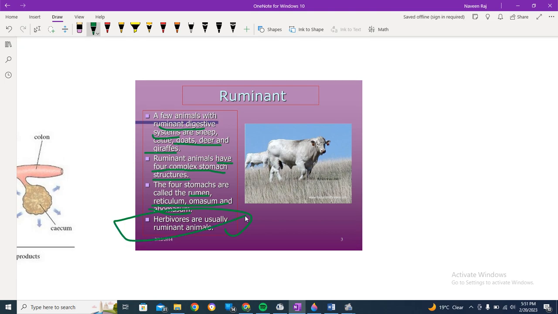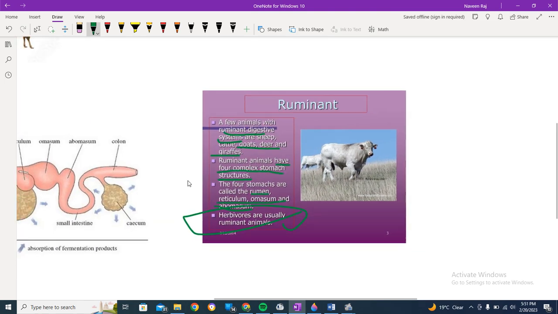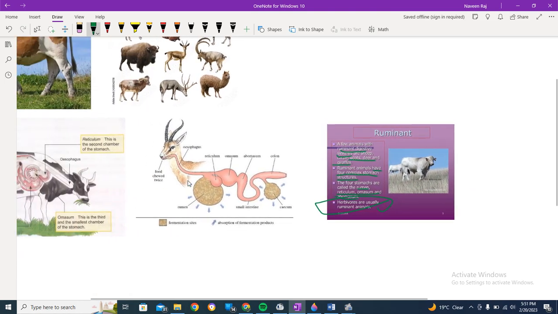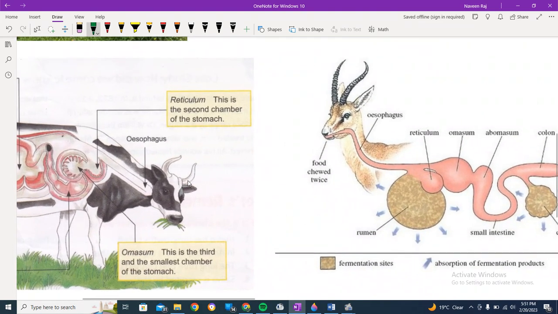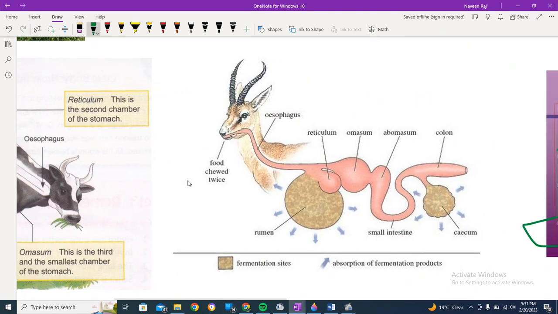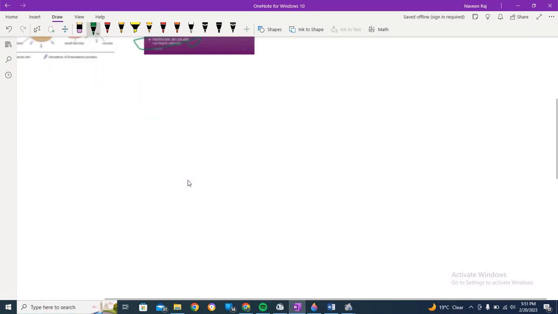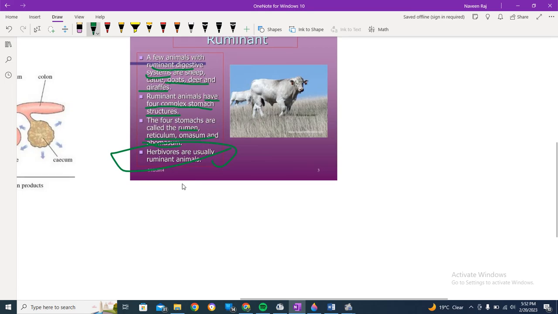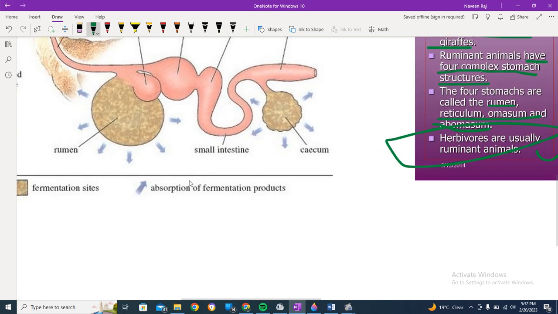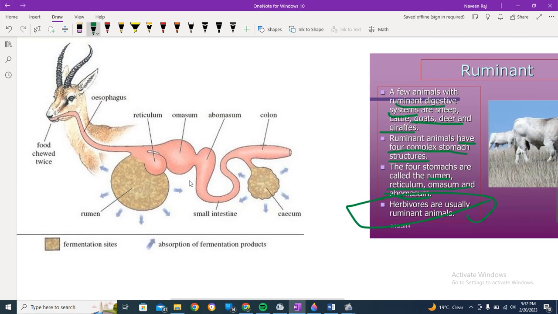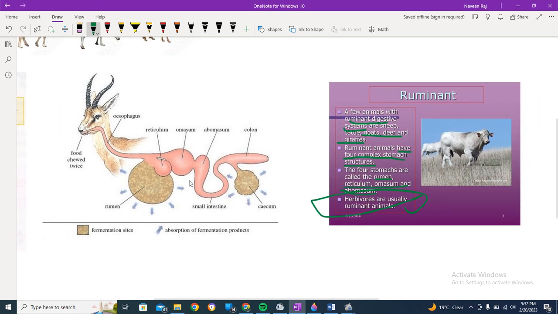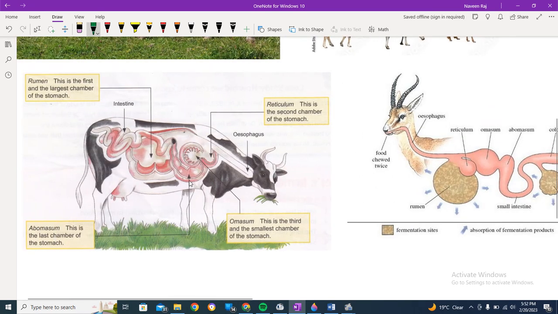Here comes the point: they are surviving on cellulose, right? Let me move further on. Let's look at this picture first.